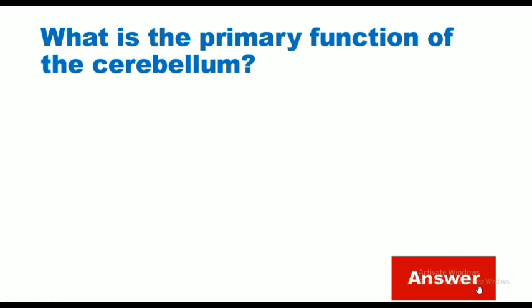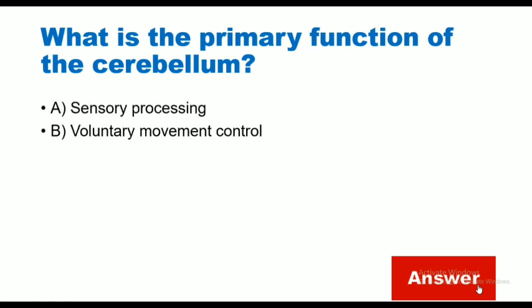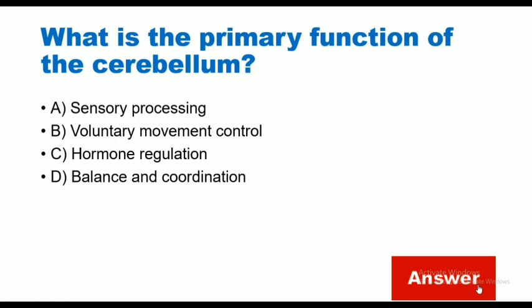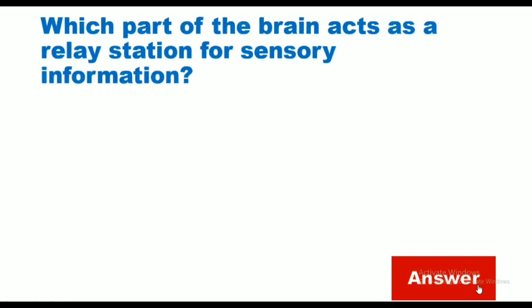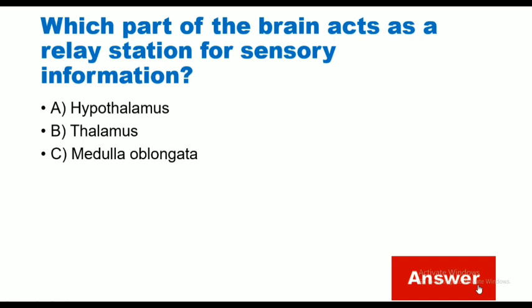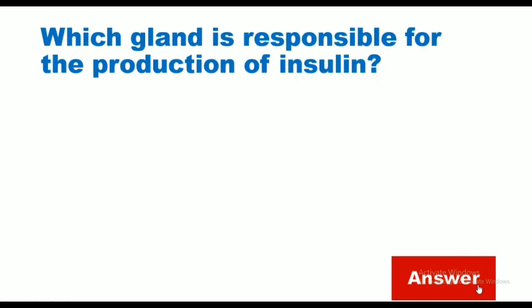What is the primary function of the cerebellum? Sensory processing, voluntary movements control, hormone regulation, balance and coordination. The correct answer is balance and coordination. Which part of the brain acts as a relay station for sensory information? Hypothalamus, thalamus, medulla oblongata, cerebellum. The correct answer is thalamus.